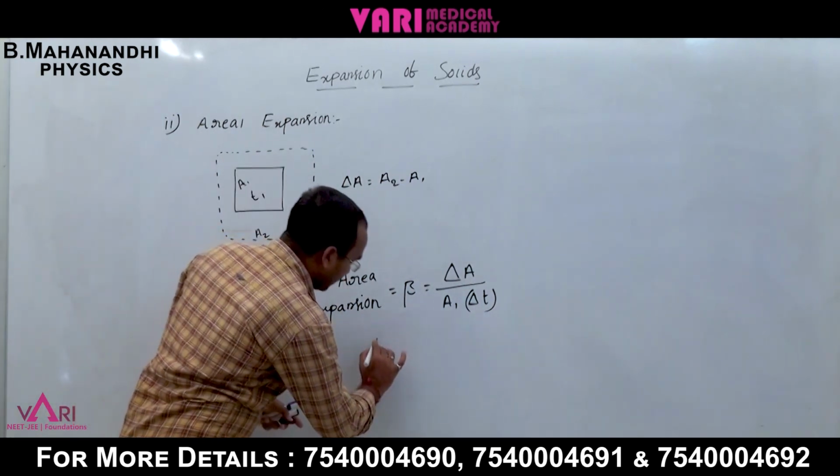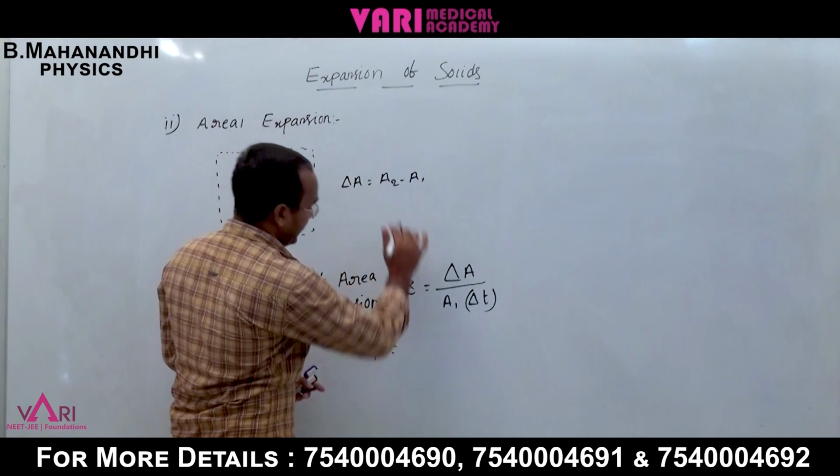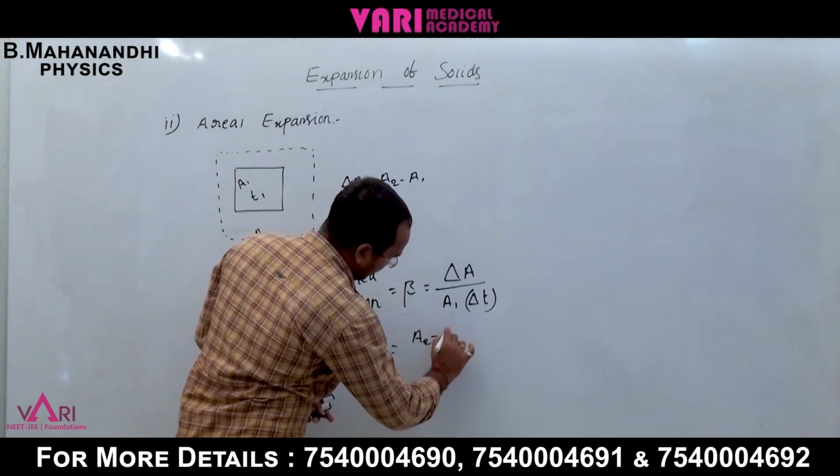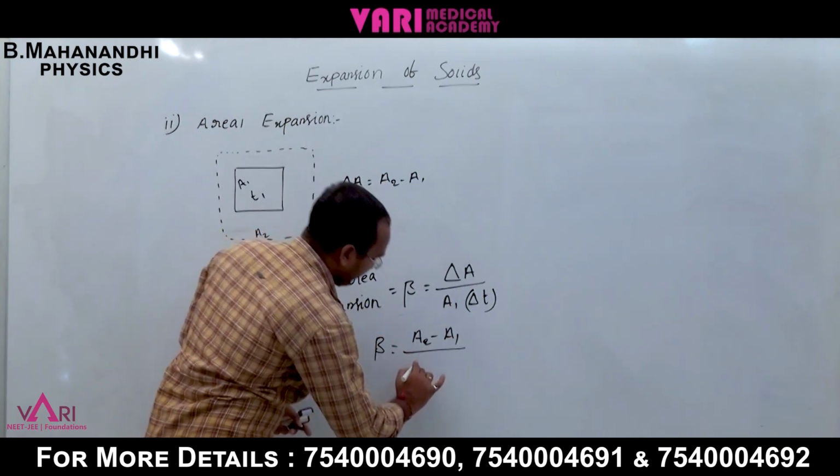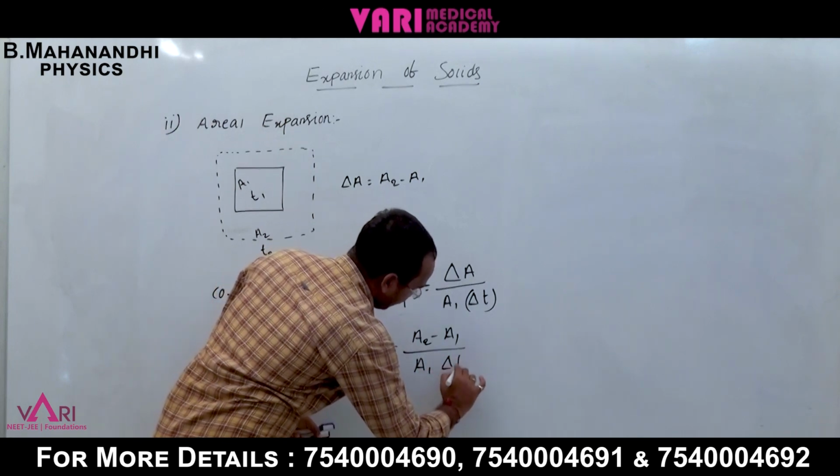Here beta is equal to A2 minus A1 by A1 into del T.